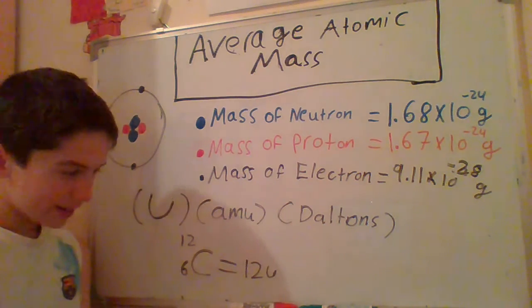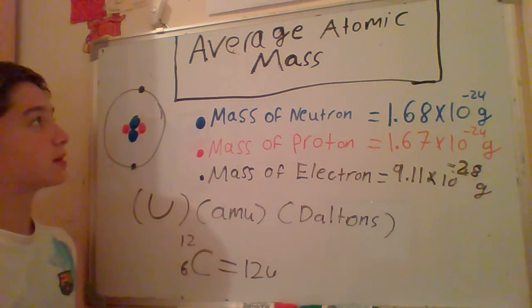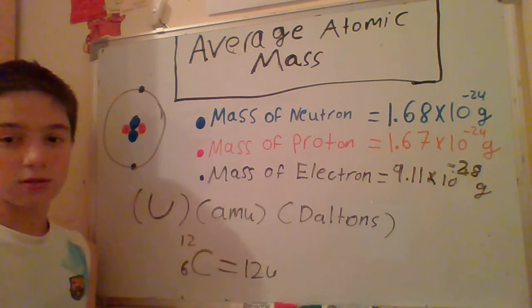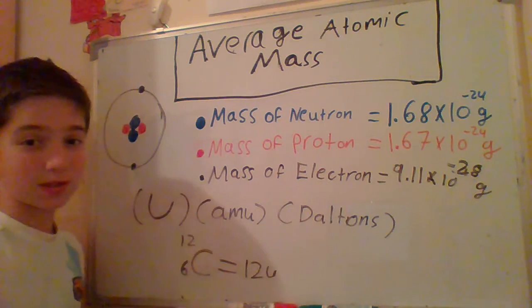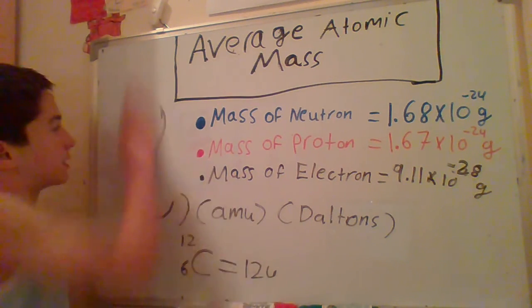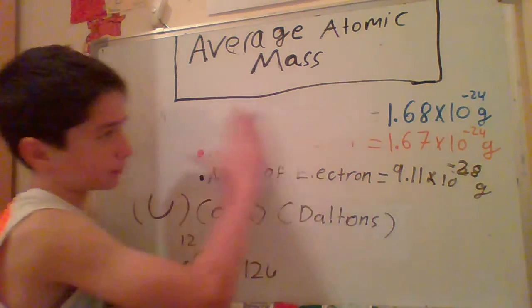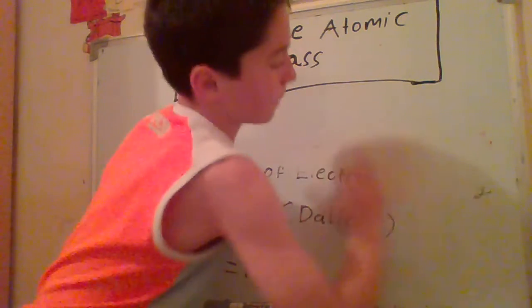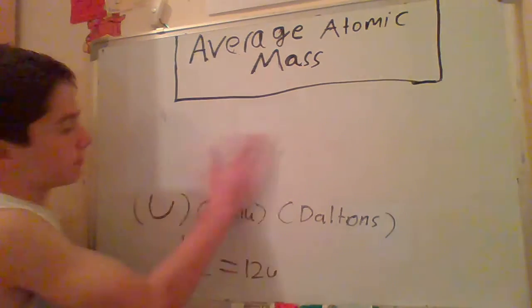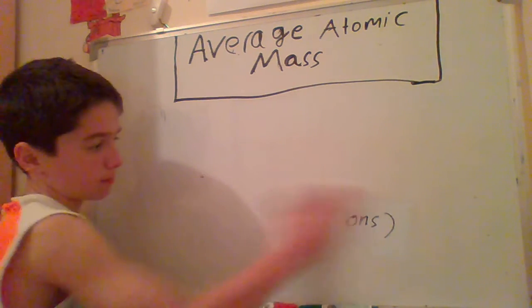So now let's learn how to calculate the average atomic mass. Let's go. I'm going to erase everything here because I'm going to draw a chart. The first example is going to be carbon.